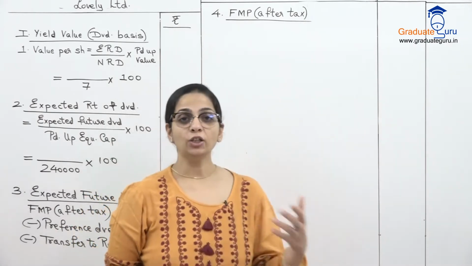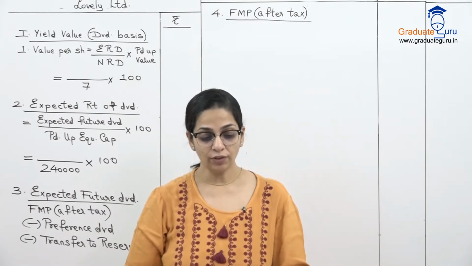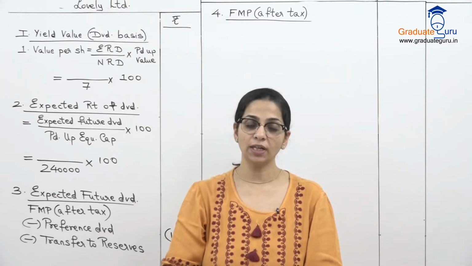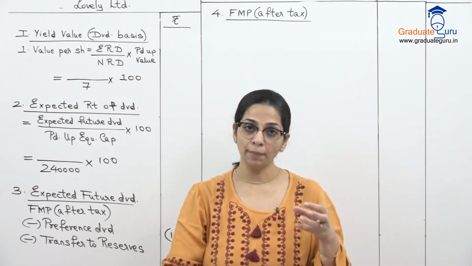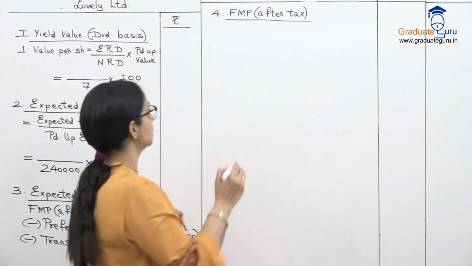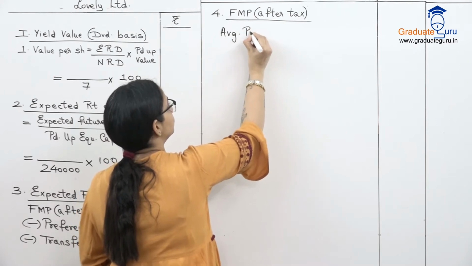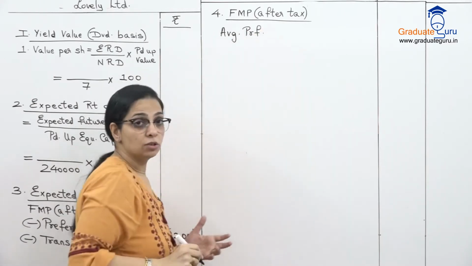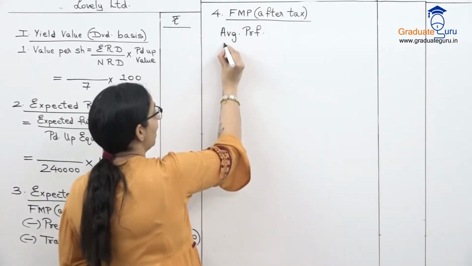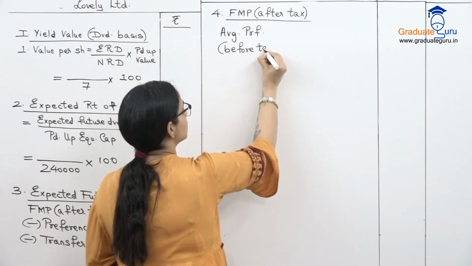Now, to calculate my FMP after tax, they have given us the last 5 years' profits. And in that, the profit of 1 year, as I explained to you, is very low because of a strike. So I'm going to ignore that profit. We will directly take our average profits, but the profits given to us are before tax. So the average that we calculate will also be before tax.